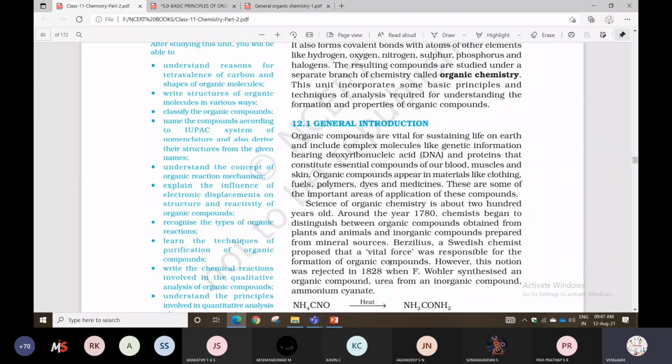So what are the main uses? Carbon compounds are contained in the human body and in plants. The human body mainly contains blood, muscles, and skin. Other materials include polymers, fuels, and dyes. All these things you can take. Organic chemistry is about 200 years old, dating from around the year 1780.